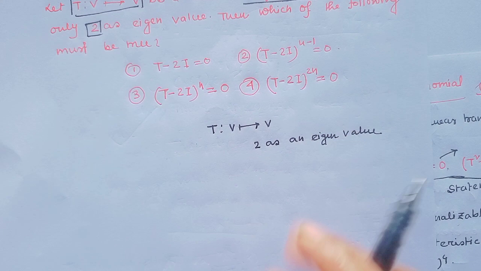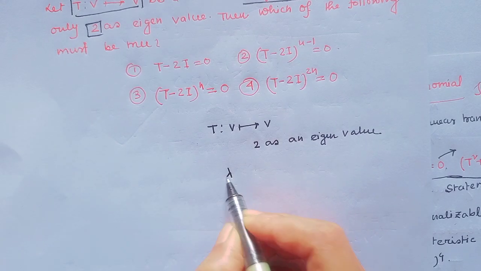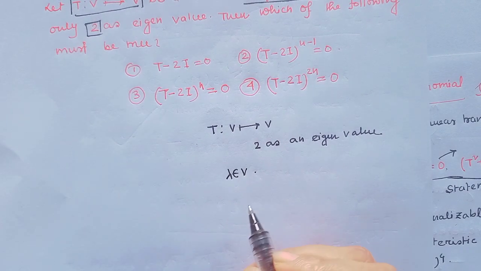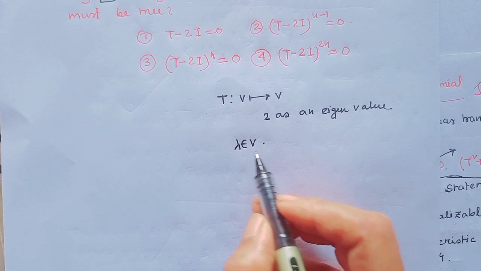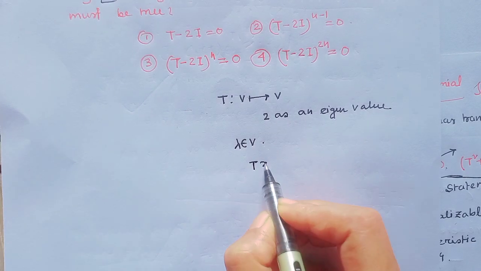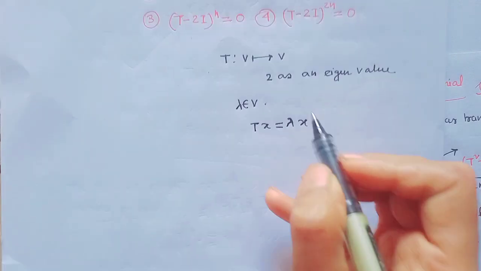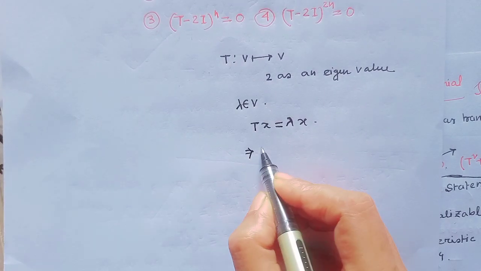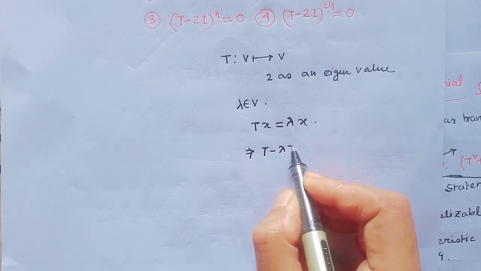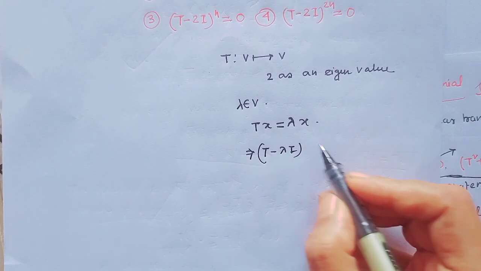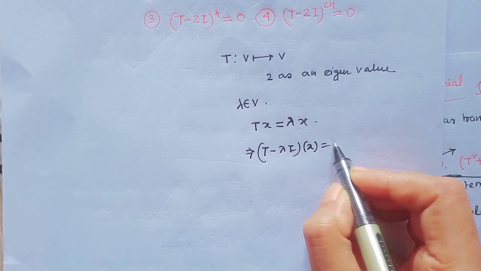We all know that if lambda is an eigenvalue, then T(x) equals lambda x. That implies (T minus lambda I)x equals 0.